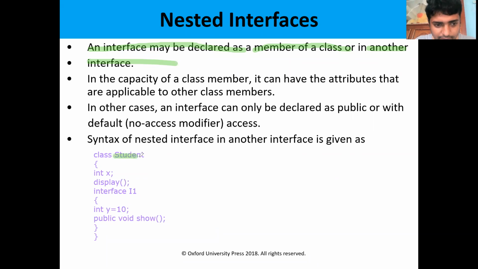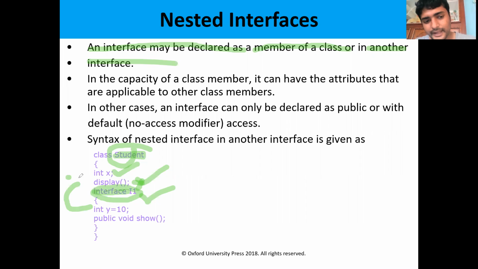Here the class consists of an interface. The class is not yet closed. The class consists of instance variables, methods, as well as interfaces. The class members here are variables, methods, and interface. So the interface is also a class member here. A class consists of an interface, so the interface is nested within the class. So this is one variation in the nested interfaces.